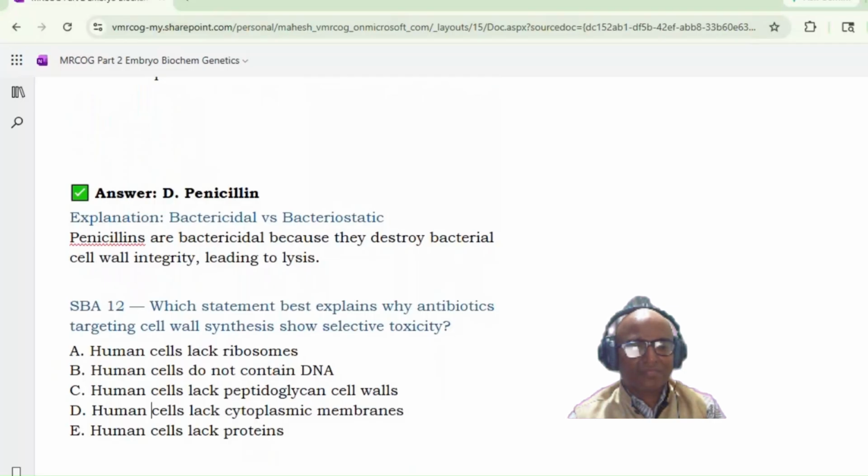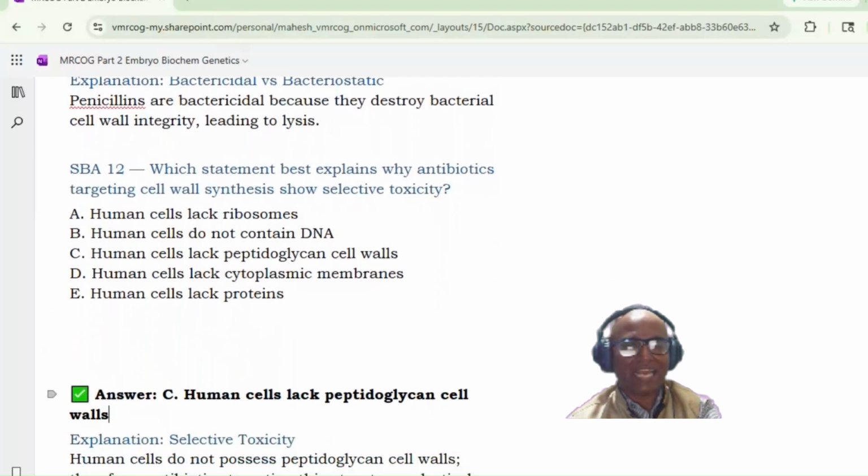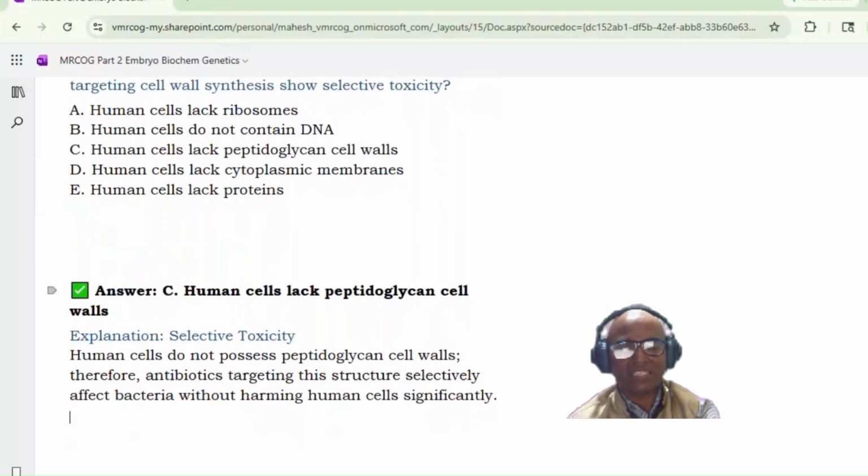Peptidoglycan cell wall. Yes. In the last lecture, we saw that the peptidoglycan cell wall is very specific to bacteria, because human cells do not have it. That is why the antibiotics are selective against these particular cells. So the answer is human cells lack peptidoglycan cell walls. Therefore, antibiotics targeting this structure selectively affect bacteria without harming human cells significantly.